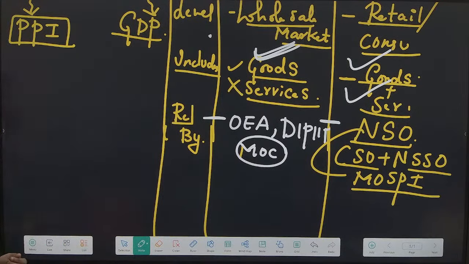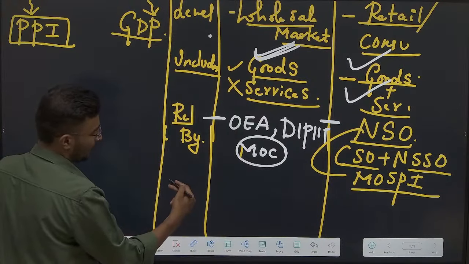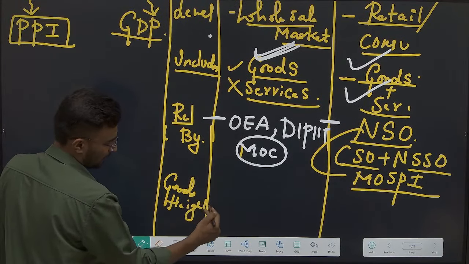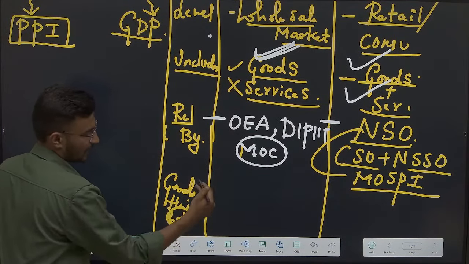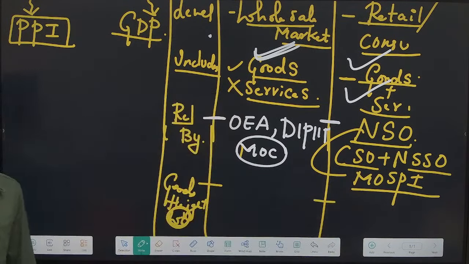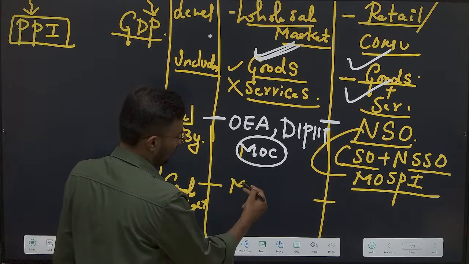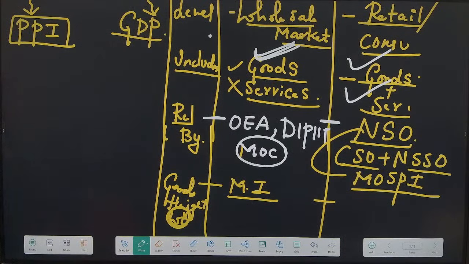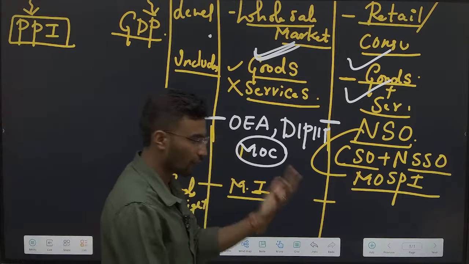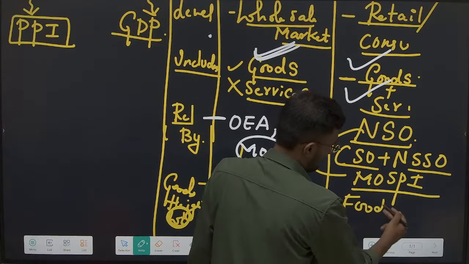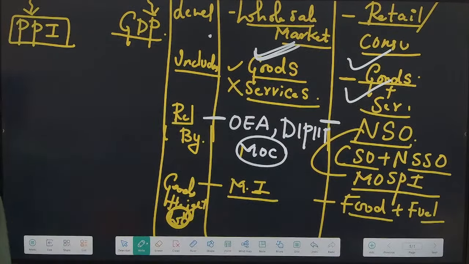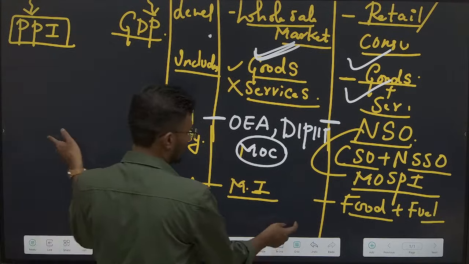Now, which goods or services are given the highest weightage? Here, manufacturing goods are given the highest weightage, whereas there it is food and fuel. First food, followed by fuel. Okay? Yes, this is mainly about WPI and CPI.